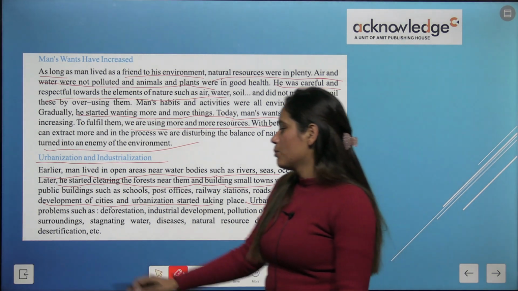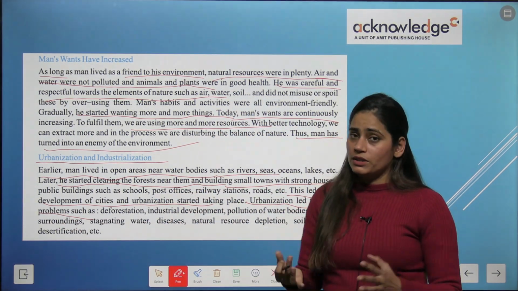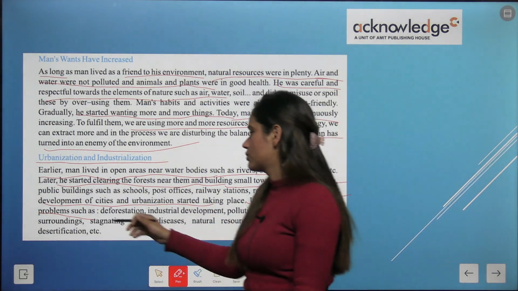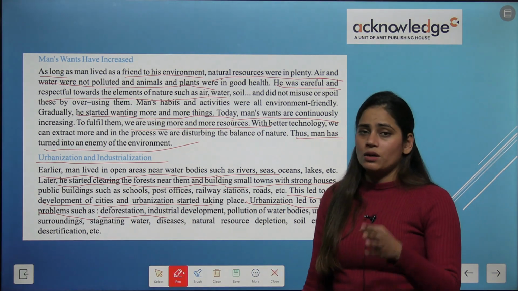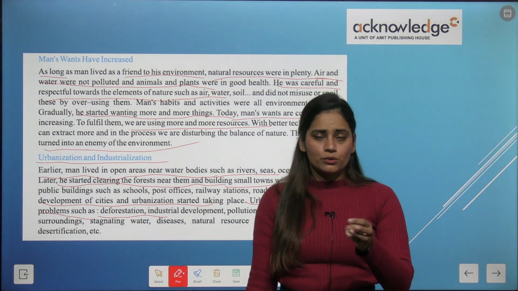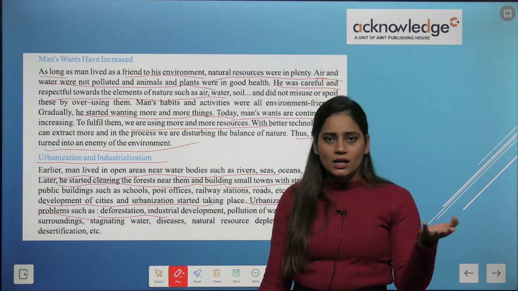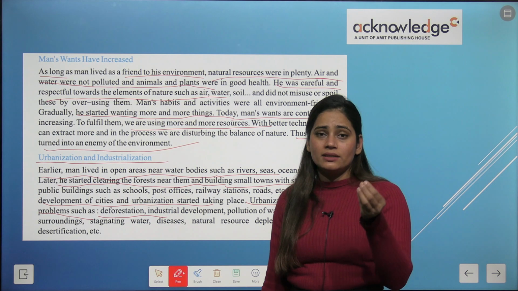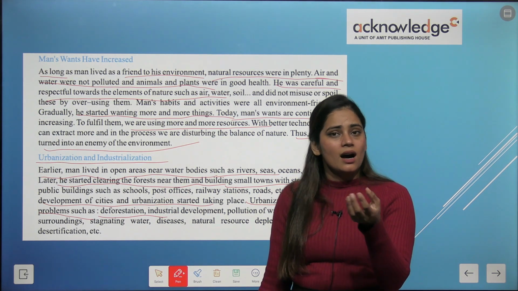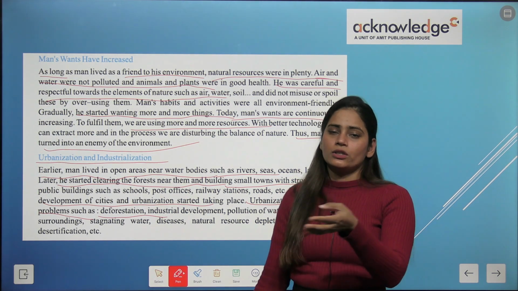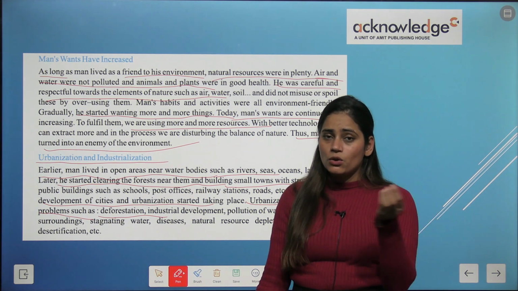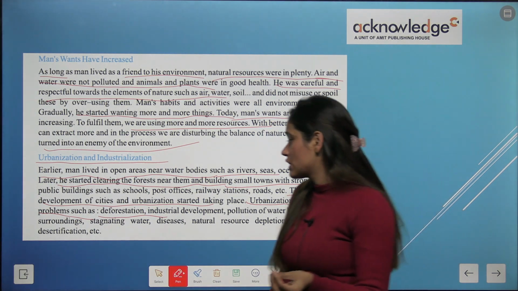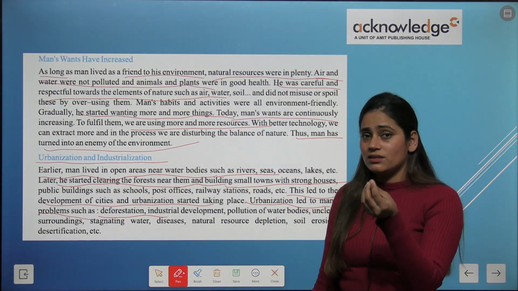Urbanization leads to many problems, or we can say it created many problems. Deforestation. अब क्या हुआ? बिल्डिंग्स बने, हाउसेस बने, स्कूल्स बने. सो उस प्लेस पे पहले क्या हुआ करता था? प्लांट्स होते थे बहुत सारे. But now, as man has to build houses, schools, roads, because of these things, because of modernization, because of urbanization, the deforestation has to be done.